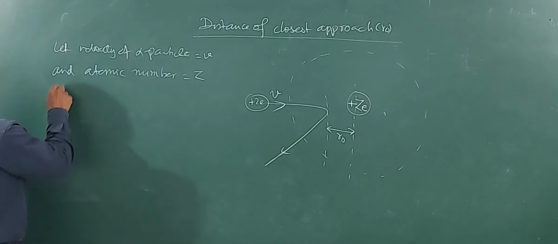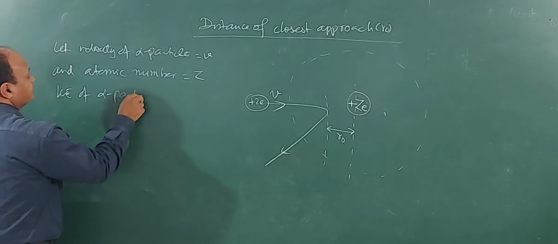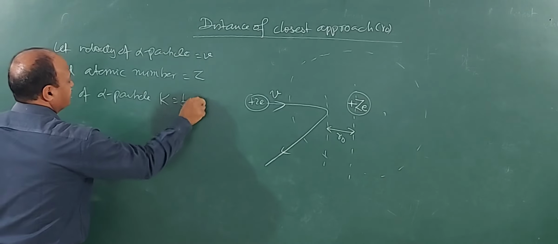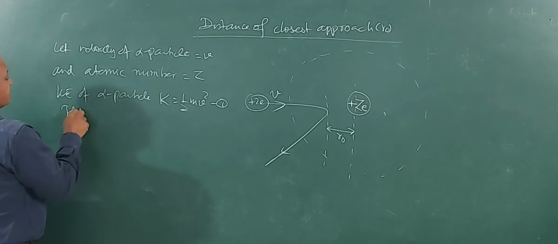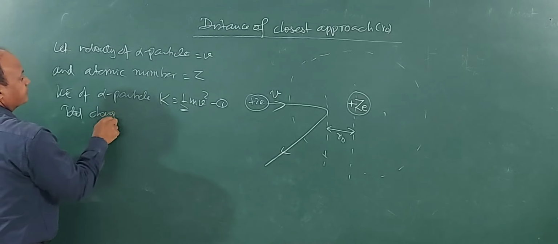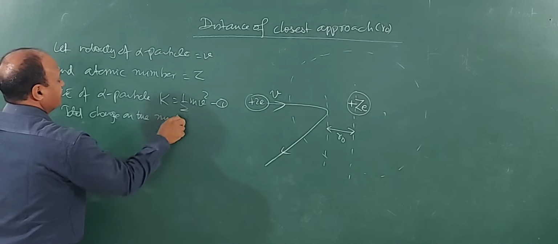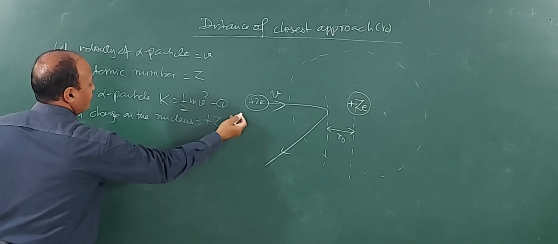So the kinetic energy of the alpha particle will be how much, children? K will be equal to half mv square. This is number 1. And the total charge on the nucleus, children, will be how much? Plus Z into e. We know this.